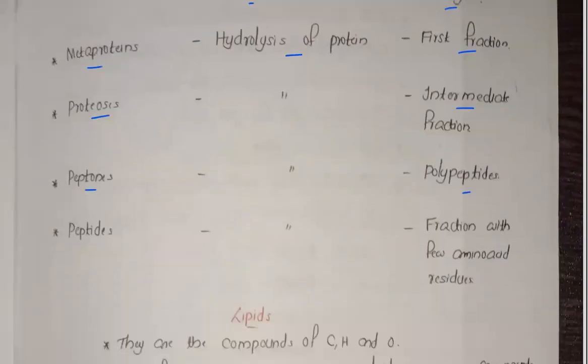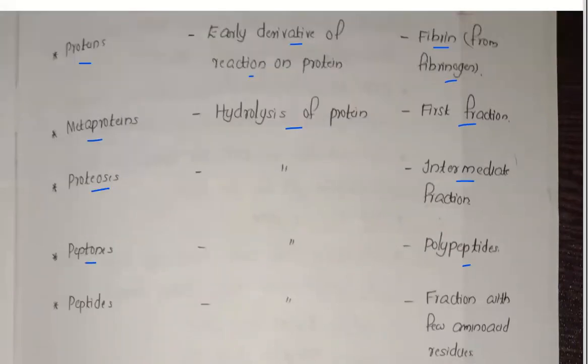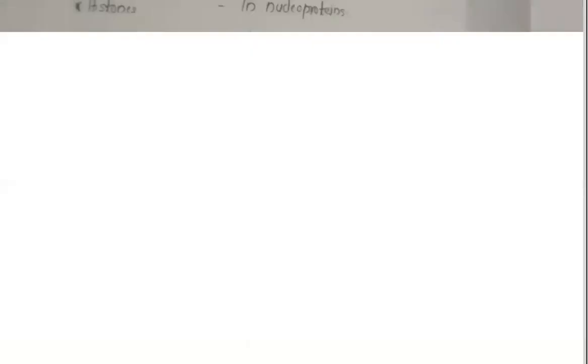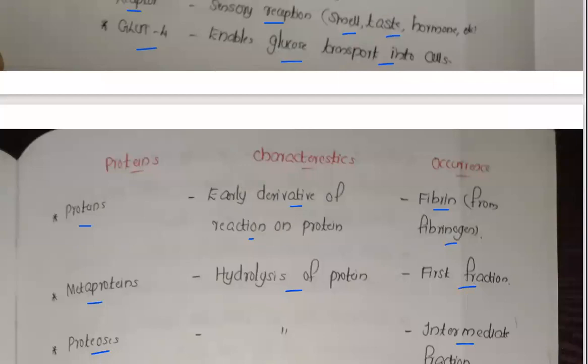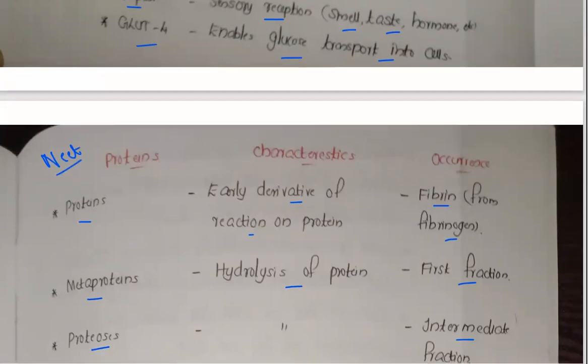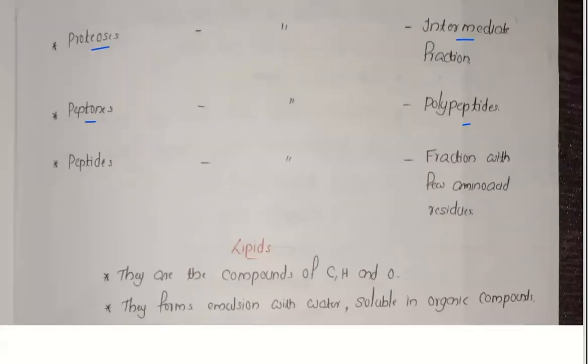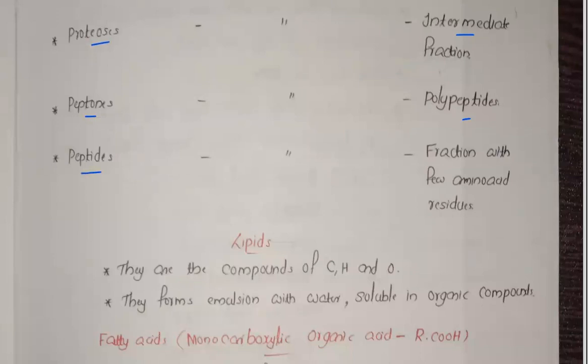These contents you have to learn for your NEET exam, after the GLUT4 from here. From here you can learn it for your NEET exams. Now peptides are there. Peptides means fraction with a few amino acid residues. So that's the next thing.